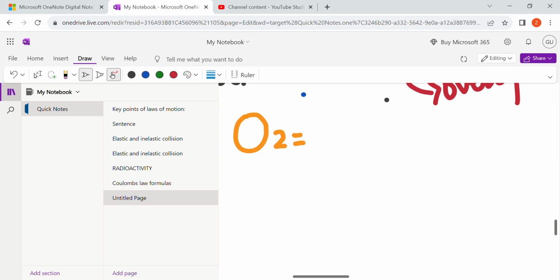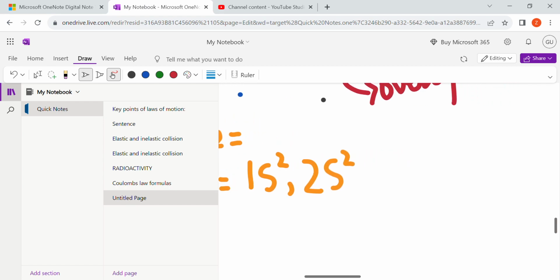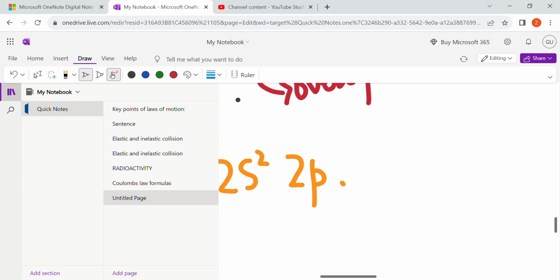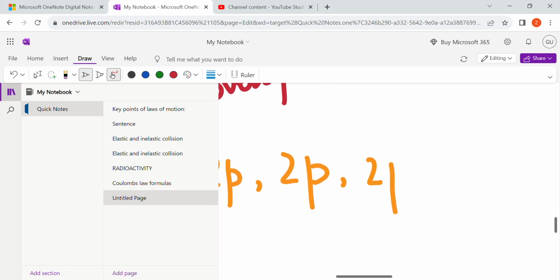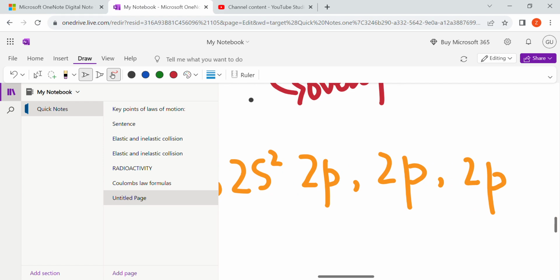Let's make the electronic configuration of O. 1s2, 2s2, 2p, and 2p again. 2p मैं बताती हूँ, and 2 एक 2p आएगा, पर here x, 2px, 2py and 2pz. ये हमें पता है रिप्रेजेंटेशन करने का तरीका, राइट.